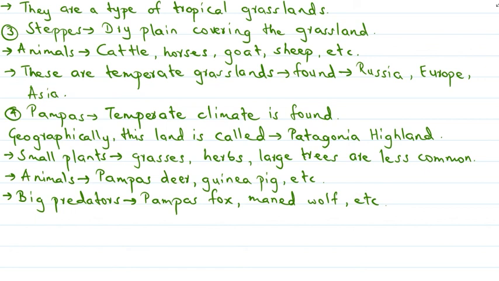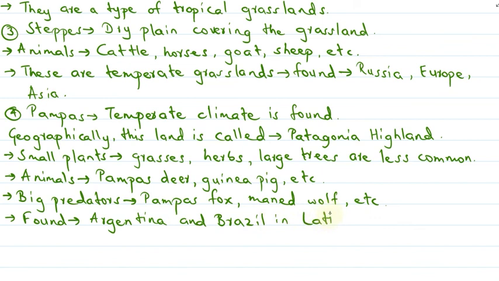So where are they found? They can be found in Argentina and Brazil, in Latin America.